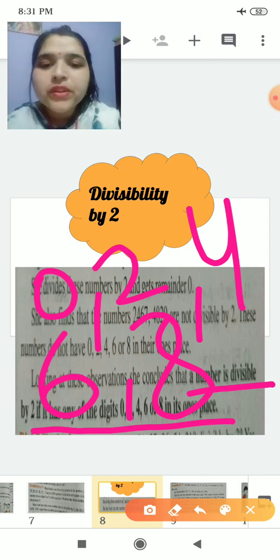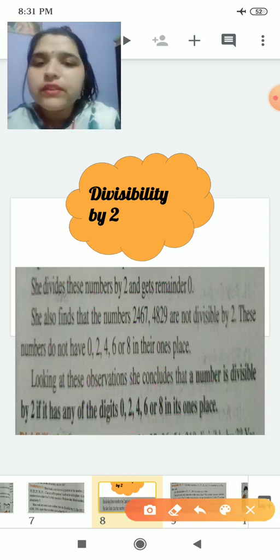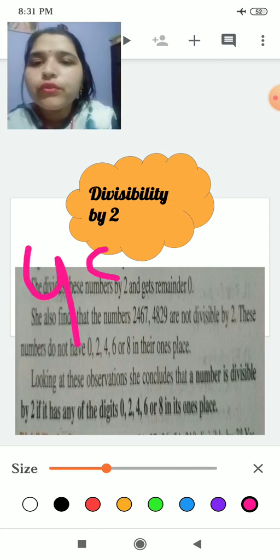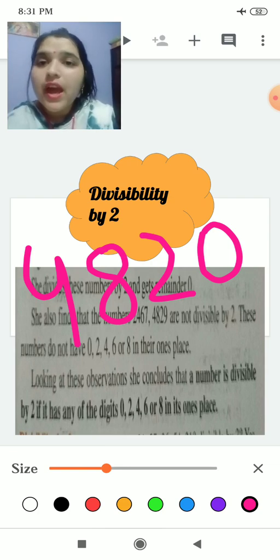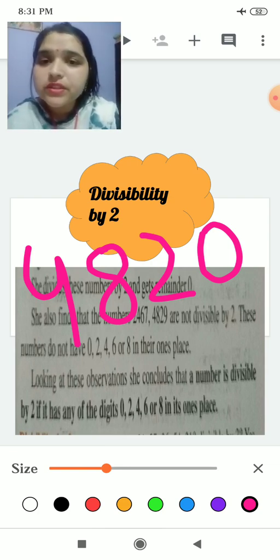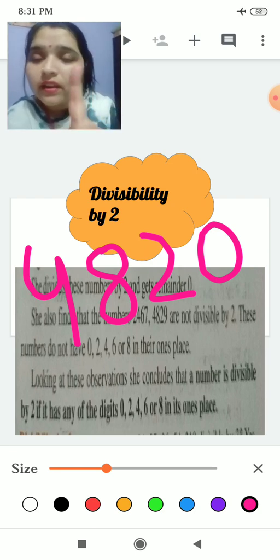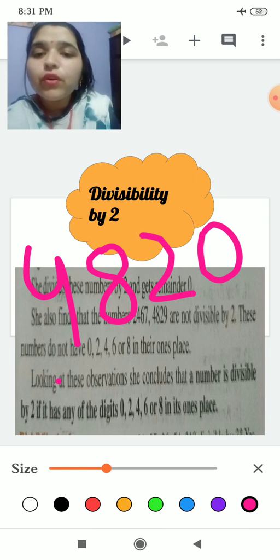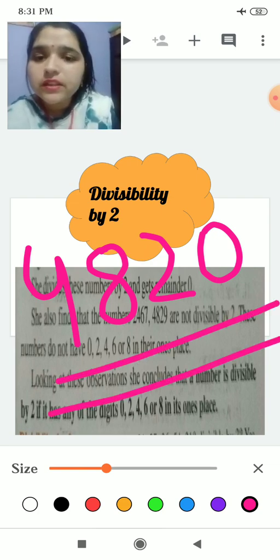Got it? See, if I give you one example: 4820, and you are asked to find the divisibility test for 10, 5 and 2. Tell me for which divisibility test this number will hold.